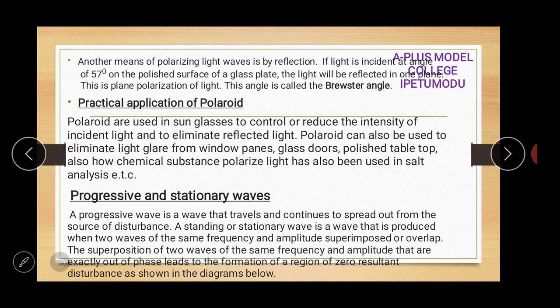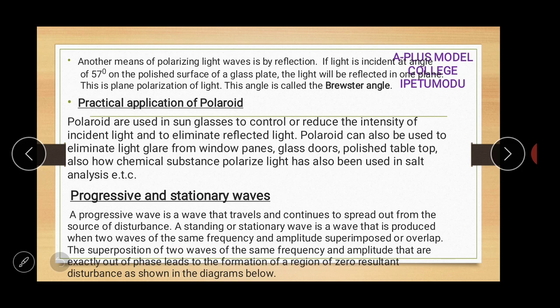Another means of polarizing light waves is by reflection. The light is incident at an angle of 57 degrees, and you can polarize it on the polished surface of a glass plate. I want us to understand that light can be polarized because light is a transverse wave, and we can make light vibrate in only one direction.